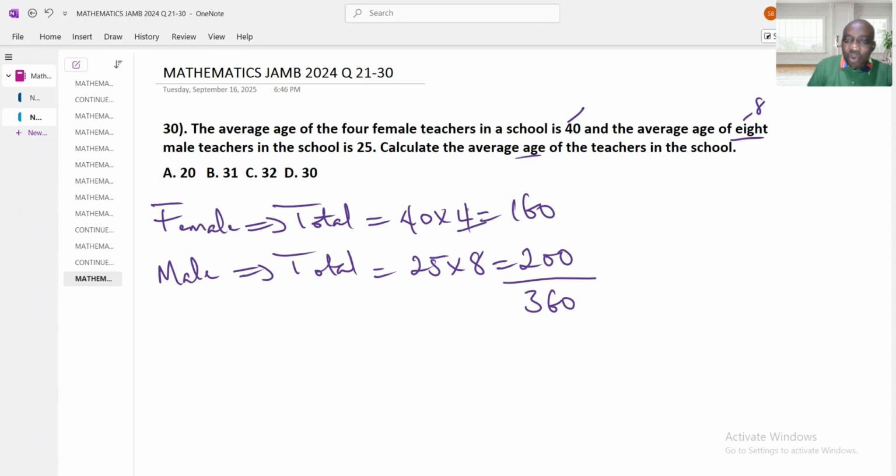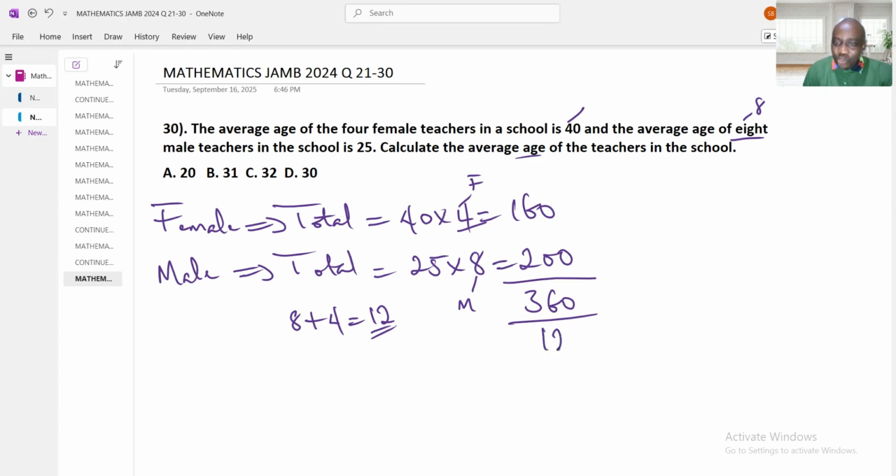We have 4 female and 8 male. The total is 12, 8 plus 4, because the question says calculate the average age of the teachers regardless of their gender.